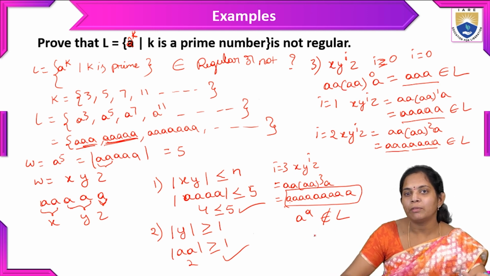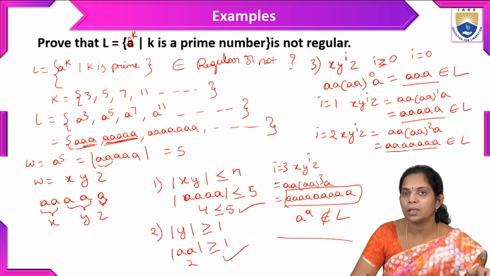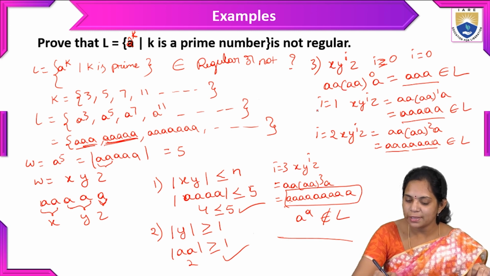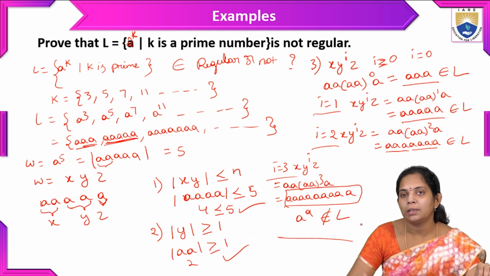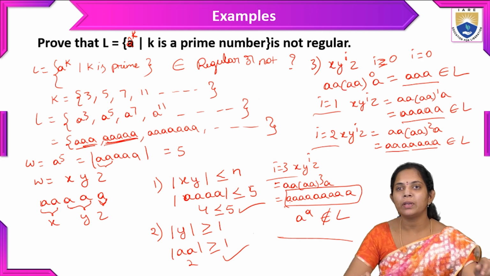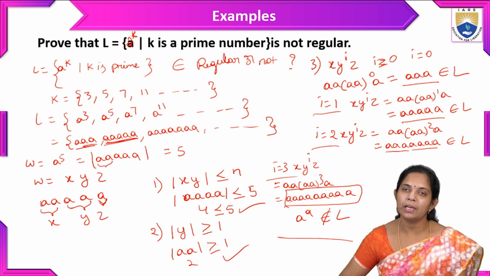So here, how we have to prove that the given language is not a regular language by using this pumping lemma: we have to take this i value until we get a string that is not in the language. So this is how we have proved, by using the pumping lemma, that the given language is not a regular language.